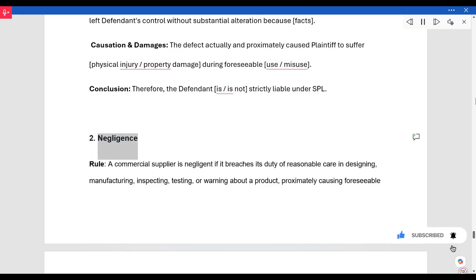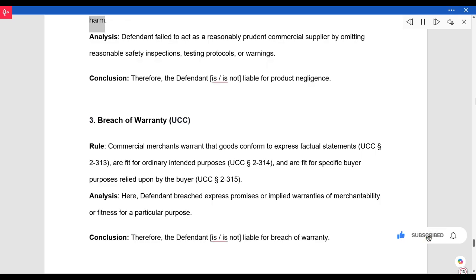2. Negligence. Rule. A commercial supplier is negligent if it breaches its duty of reasonable care in designing, manufacturing, inspecting, testing, or warning about a product, proximately causing foreseeable harm. Analysis. Defendant failed to act as a reasonably prudent commercial supplier by omitting reasonable safety inspections, testing protocols, or warnings. Conclusion. Therefore, the defendant is/is not liable for product negligence.